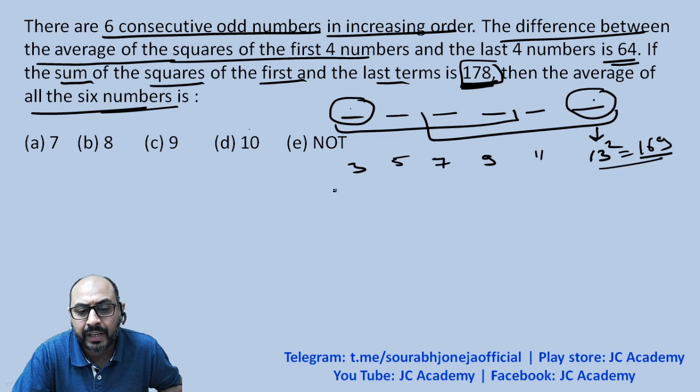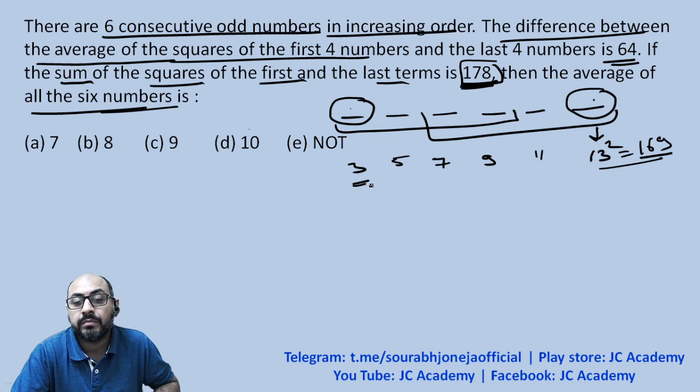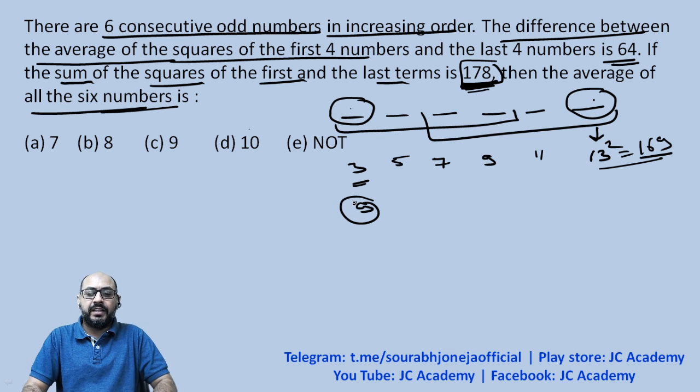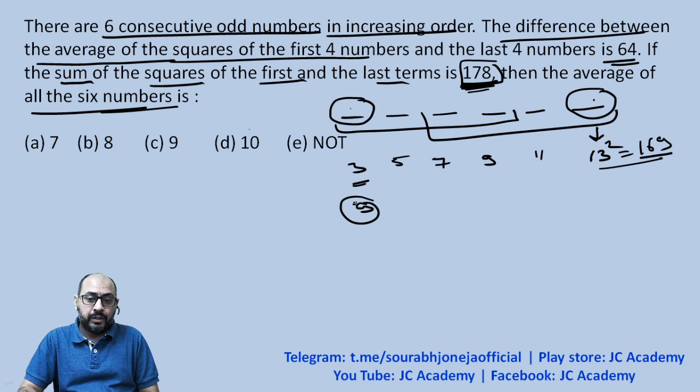So 169 plus 9 is going to be 178. Oh, we got the answer. Oh my God, that's magic, right? Okay, so this is how we can see.